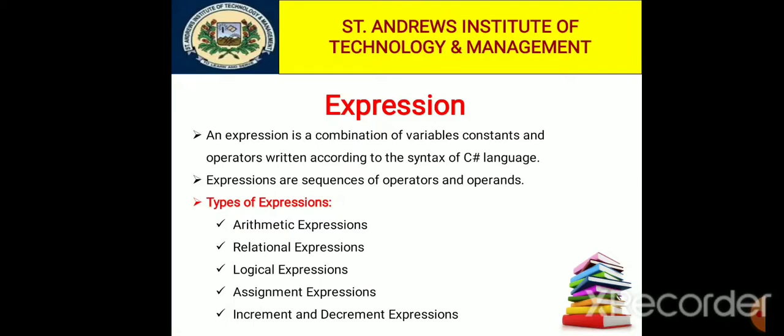The third one is logical expression. We already discussed logical operators, meaning logical and, logical or and logical not. So a logical expression is a combination of constants, variables, and logical and relational operators. The expression results in true or false. The fourth expression is assignment expression. We already know the assignment operator, which is equal to. We also know the 5 shorthand operators.